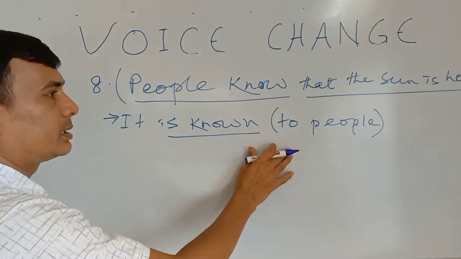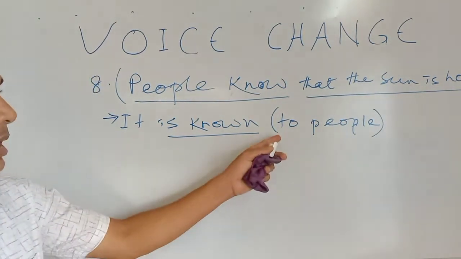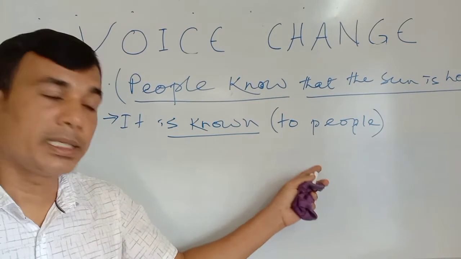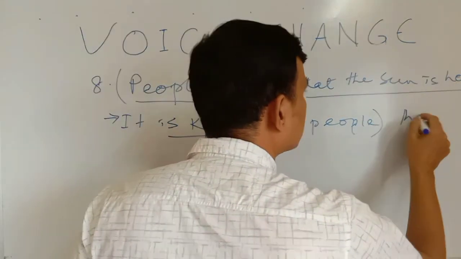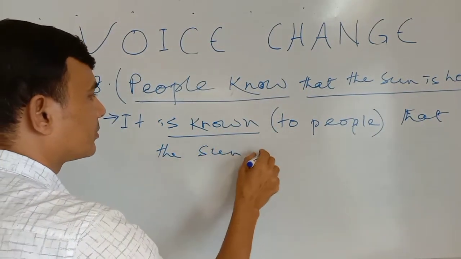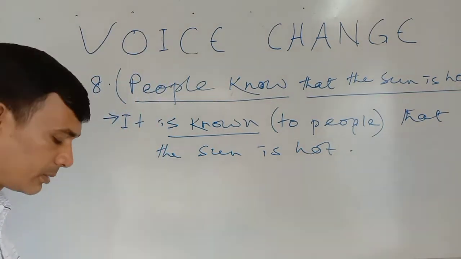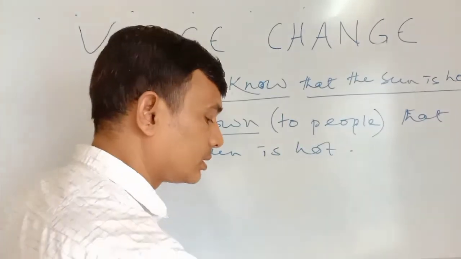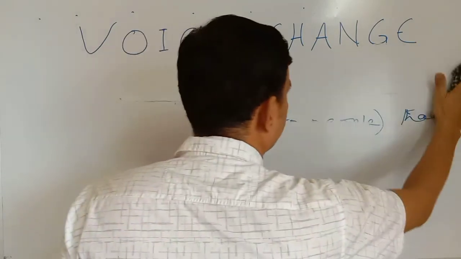I have put this part within brackets because we will know. So I can omit an agent, omit by agent here. It is known after this that the sun is hot. Okay, this is the passive form of the verb. In this way, we can use different tenses and different sentences in passive form.